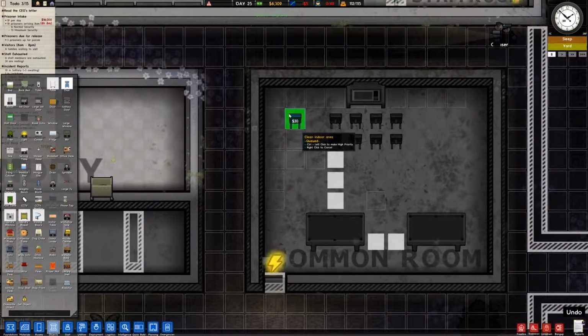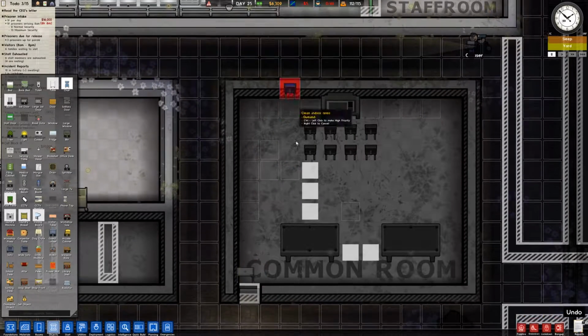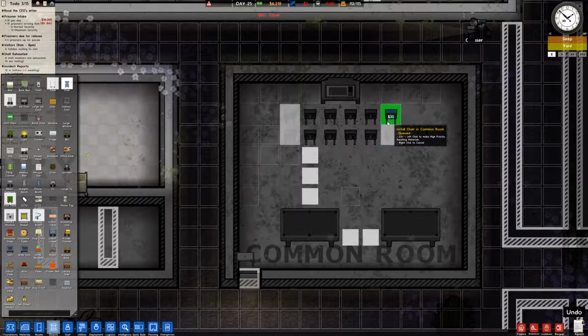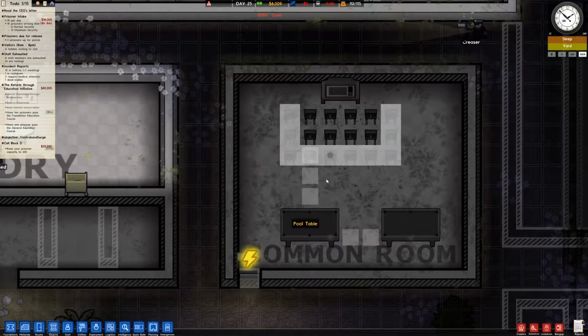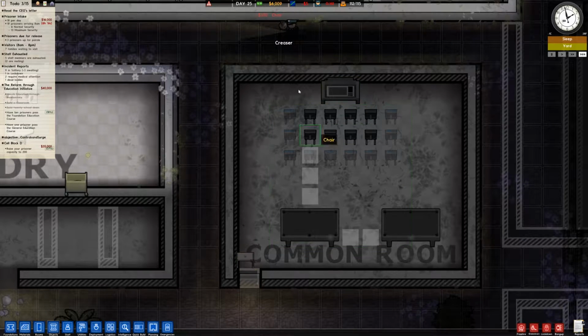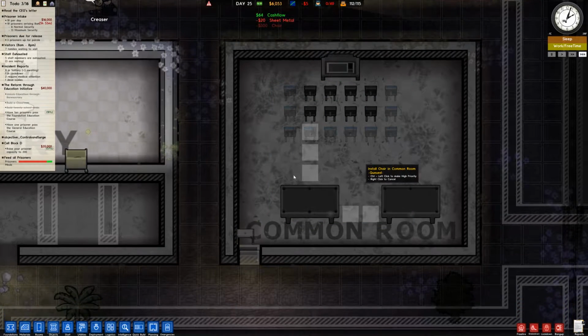Oh, look at that. Exports. $1,250 in exports. Now we have $6,000. Perfect. Exports are king, man. All right. So now I'm going to put a whole bunch of chairs here, and they can all watch television. Like, that's good recreation time, right?